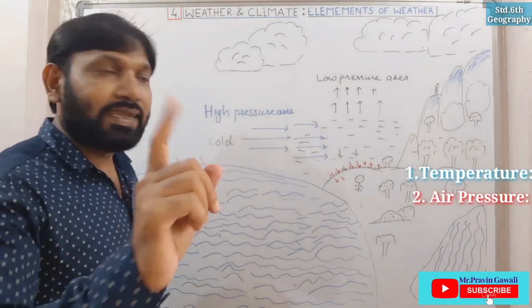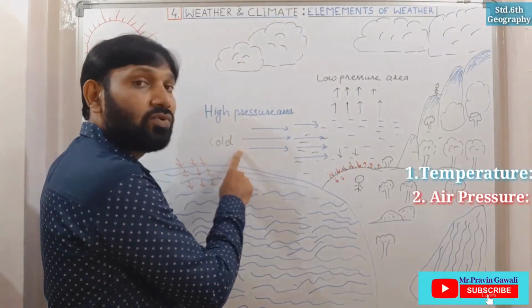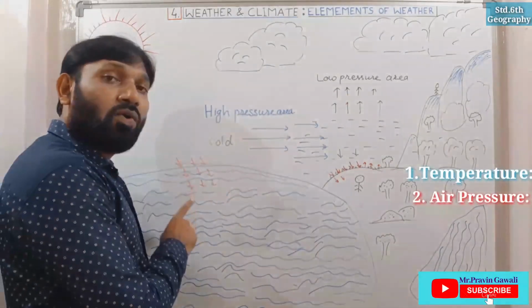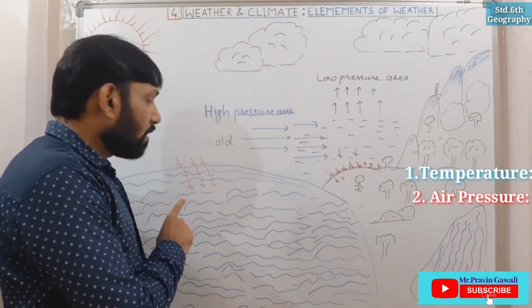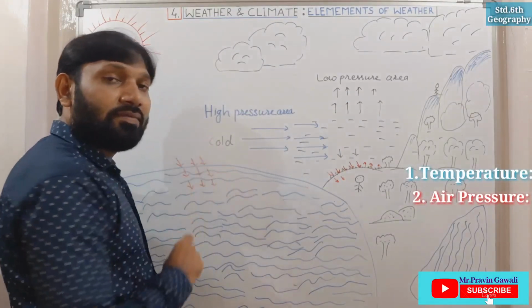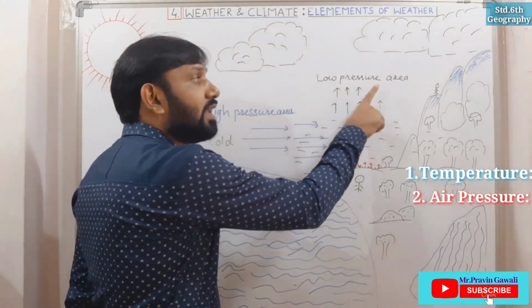In daytime the winds blow from high pressure area to low pressure area, and we see on the oceanic area, on the surface of the water, the high pressure area in daytime, and on the land surface we see the low pressure area.